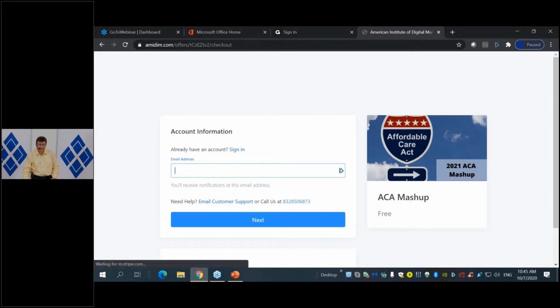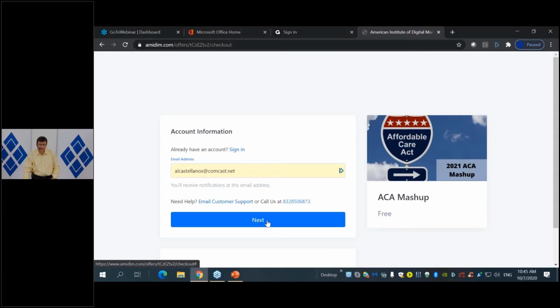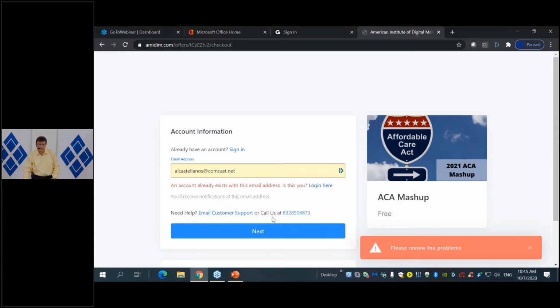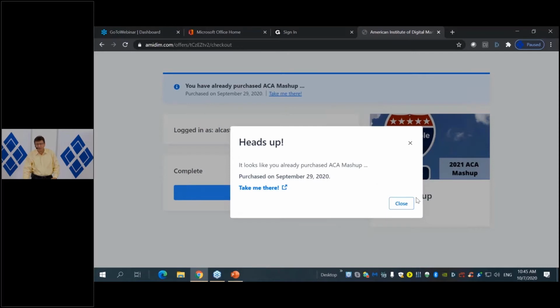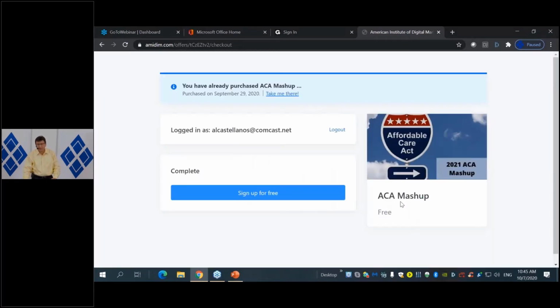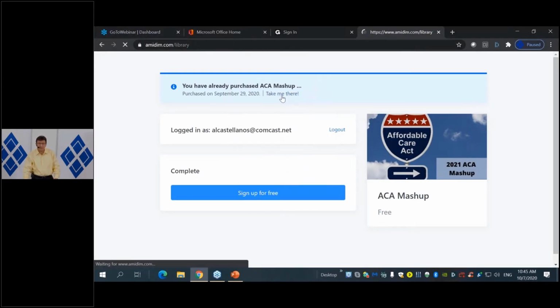It tells me that I'm already registered, so I'm going to log in. That's why I don't like registering, because I'm already logged in. So again, once you register, it's telling me that I already have that course, and I'm going to go there. It's going to say, take me there. So I'm going to click there.